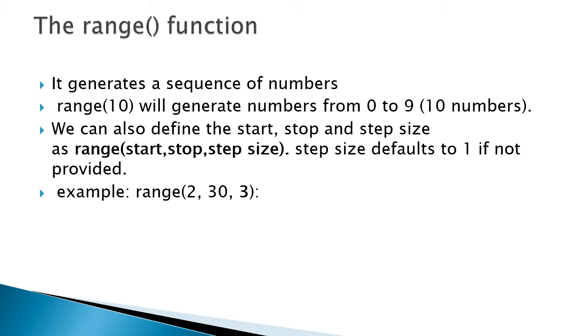See the example range(2, 30, 3). Here 2 is the start value, and the end value is always n minus 1, so 30 minus 1 is 29, and the step value mentioned here is 3. So 2 plus 3 is 5, next 5 plus 3 is 8, like that.